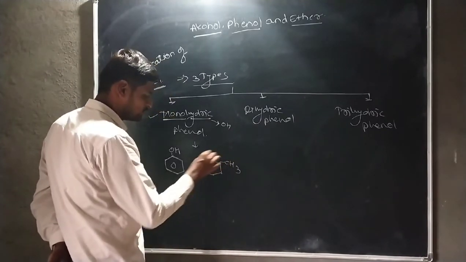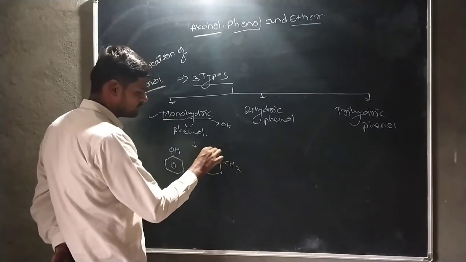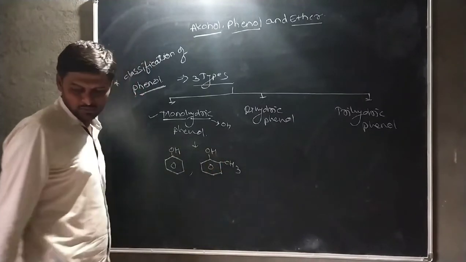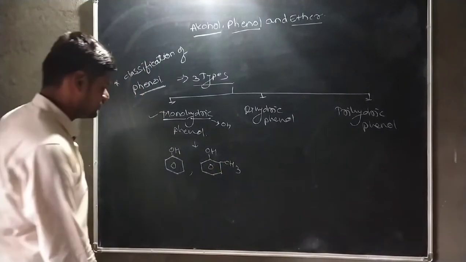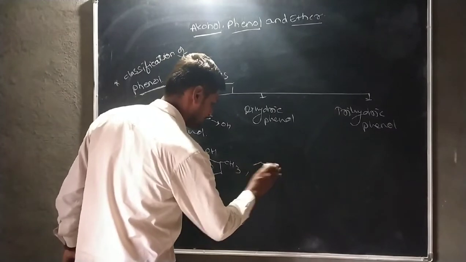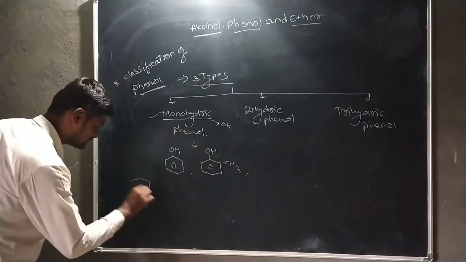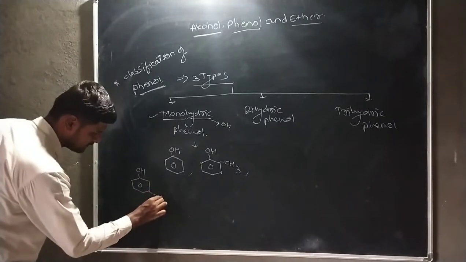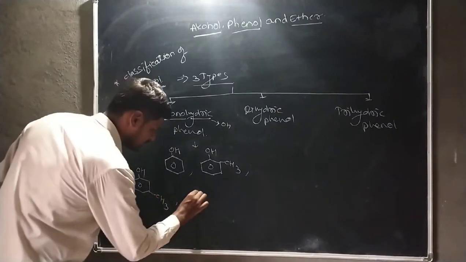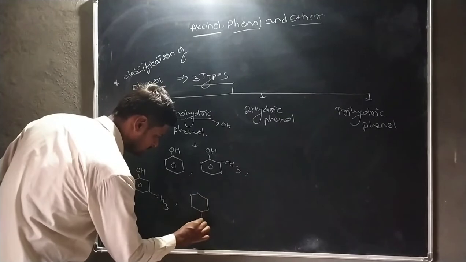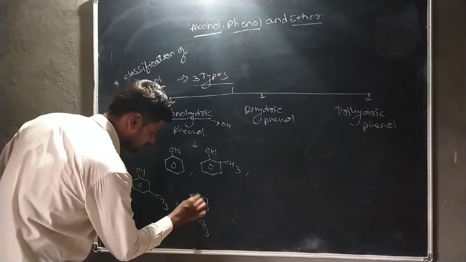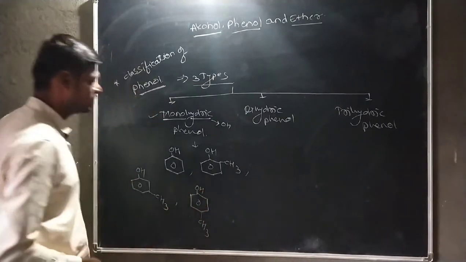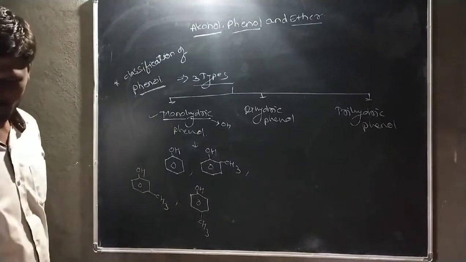To this molecule, one hydroxyl group is attached here. Then here we also consider another example. This is OH, and a CH3 group is attached here. Here, the CH3 group is attached to the opposite side of the hydroxyl group. These are some examples of monohydric phenol.